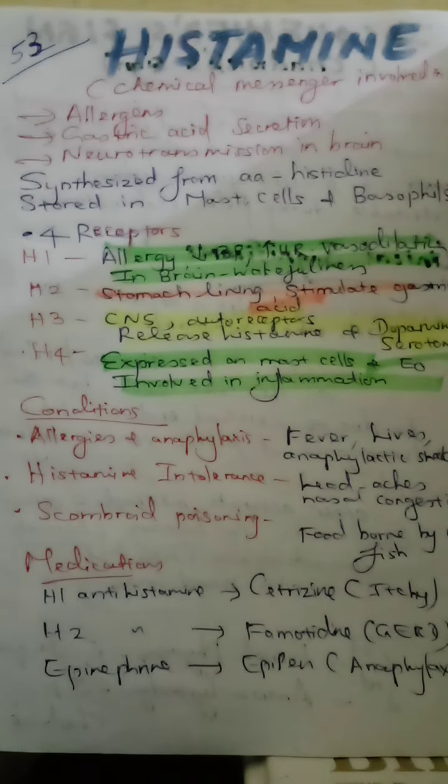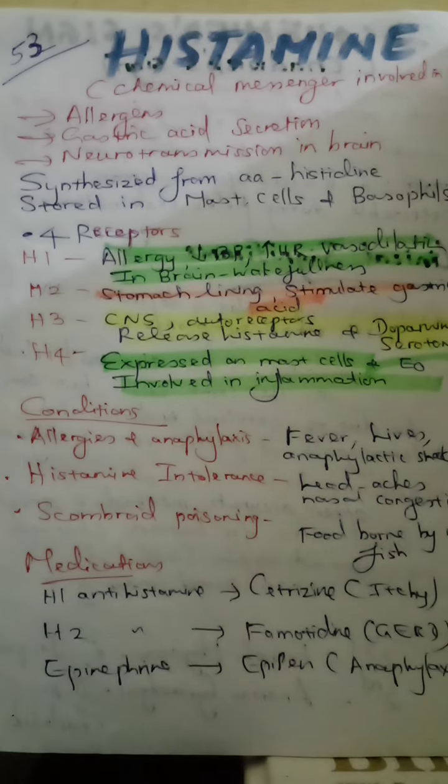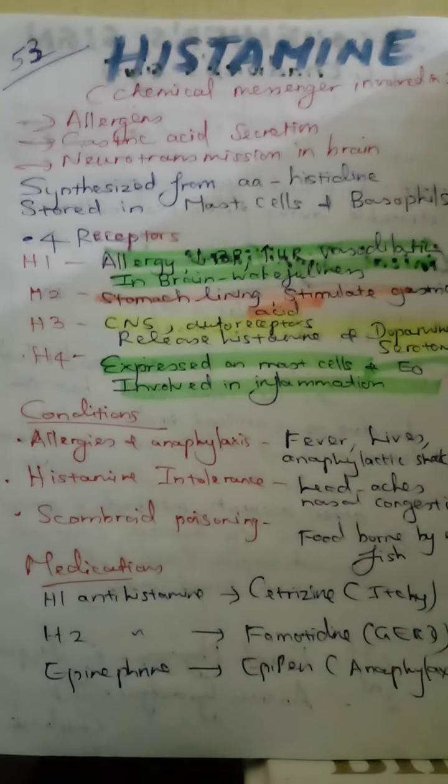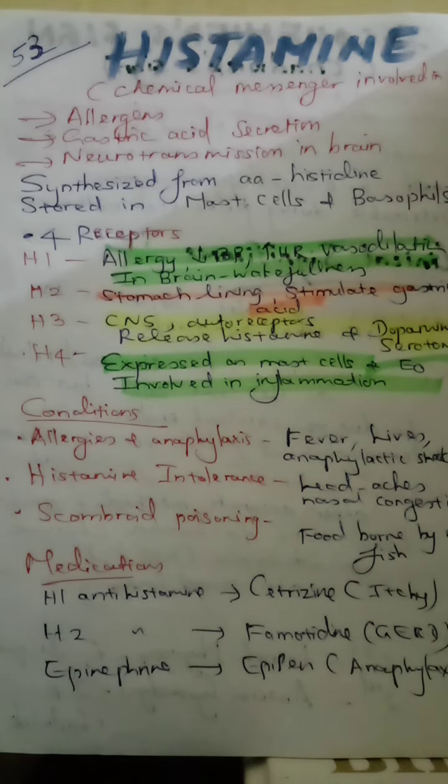So these histamines, when they are released from mast cells and basophils, go and bind with receptors. There are four types of receptor. H1 receptor is the one involved during allergic reaction, which generally increases the heart rate, causes vasodilation, and in the brain, it can lead to wakefulness.